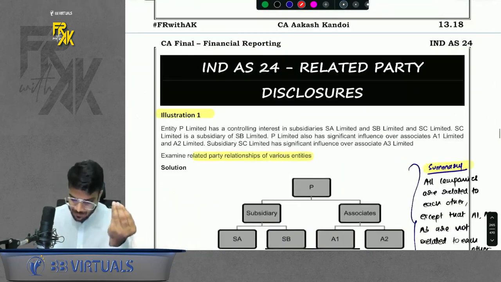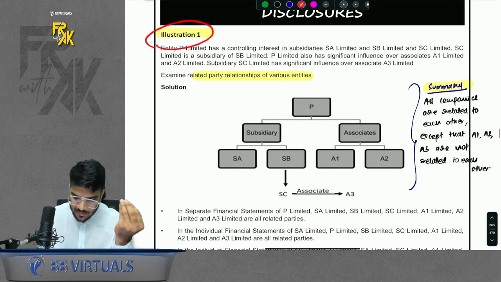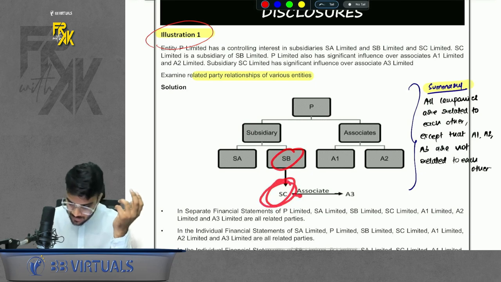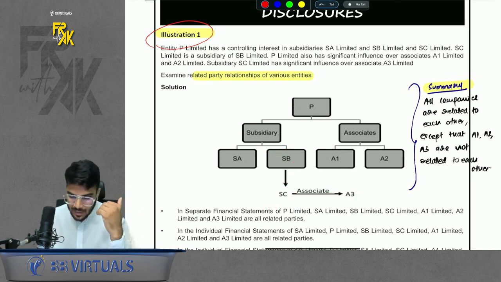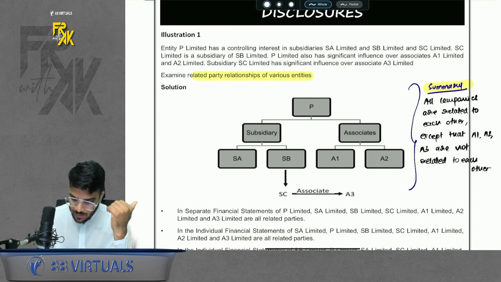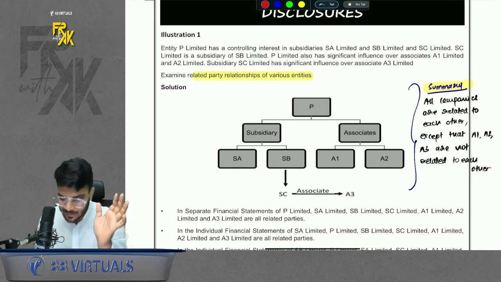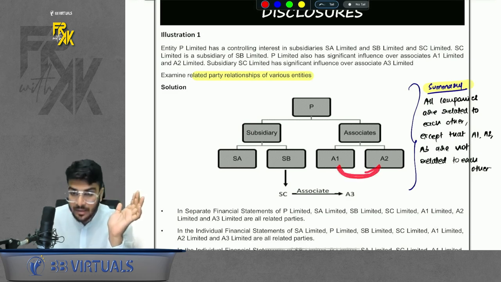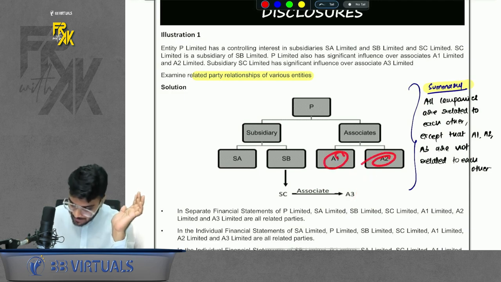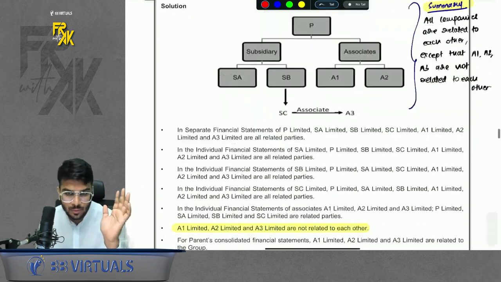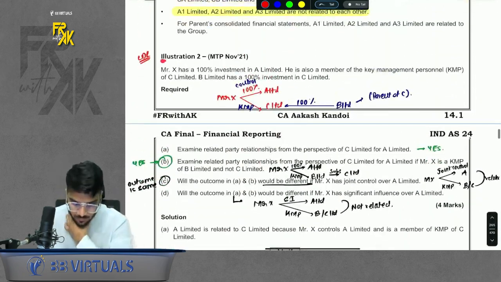For example, I will take illustration number 1. These are the relationships. Parent has 2 subsidiaries and 2 associates. This subsidiary has one subsidiary and this subsidiary has one associate also. Now they are asking the relationship from various companies' point of view. I will say everyone is related between all of them, but only a few relations will not be there. Can I say the fellow associates are not related with each other? So A1, A2, A3 are not related to each other. Remaining all companies are related to everyone. Do remember that.